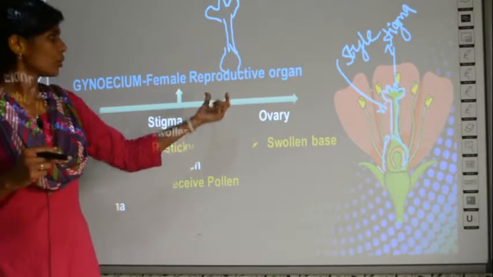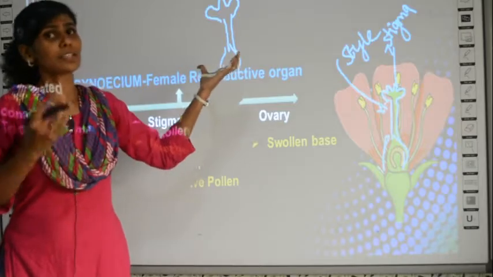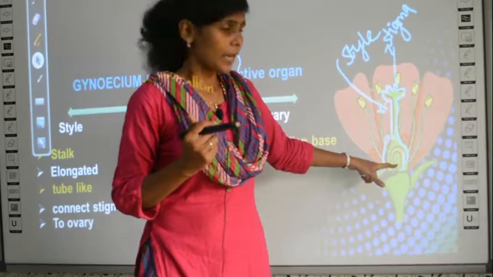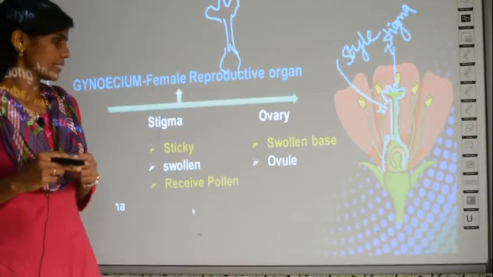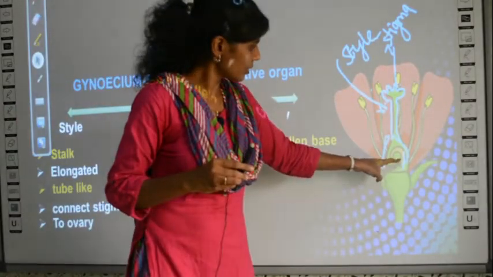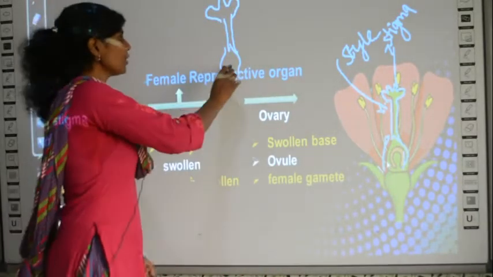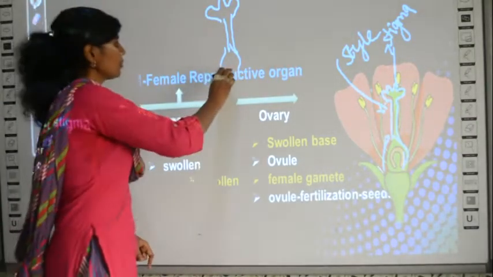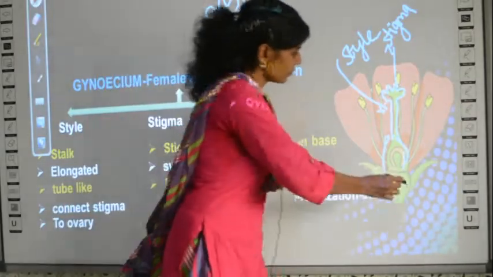And ovary, as I told you already, just like the stigma, is also swollen, but it is in the base of the flower. Where can you find the ovary? It is in the base of the female reproductive organ. And this will contain ovule. Can you see a structure here? This is called the ovule. So inside the ovary you will have a structure called the ovule, this one.